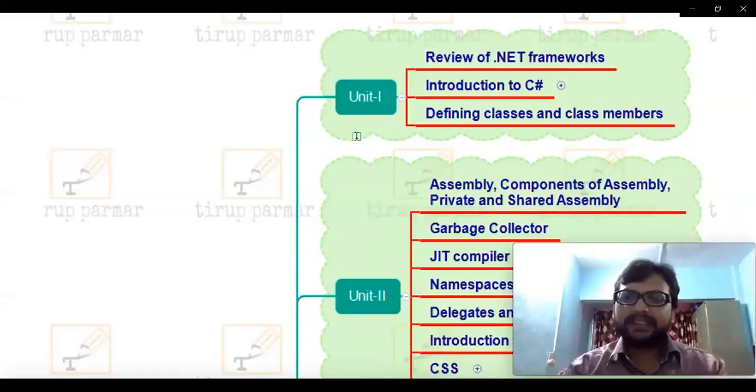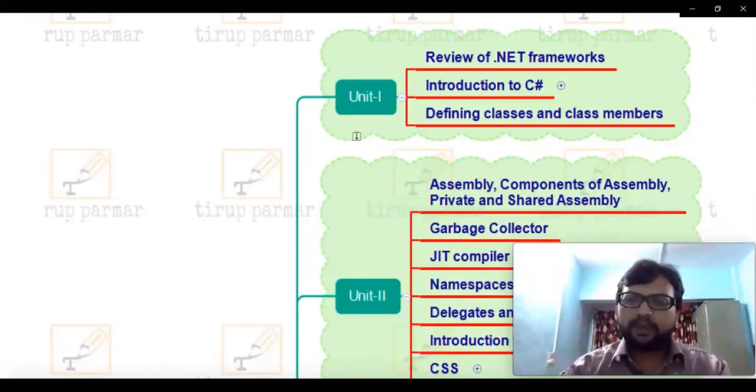Now what do we mean by C#? C# is a language which we basically use to develop console-based applications. Now we have executed Java programs many times. Whenever we execute a Java program, the output is basically displayed on the command prompt. So that command prompt is the console.